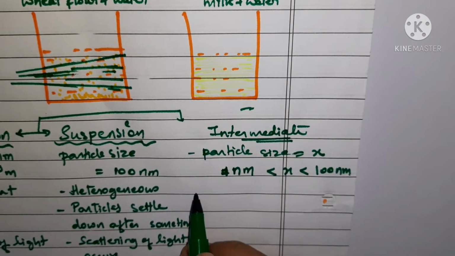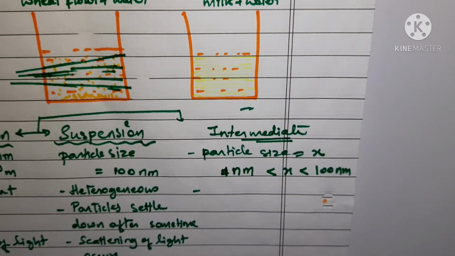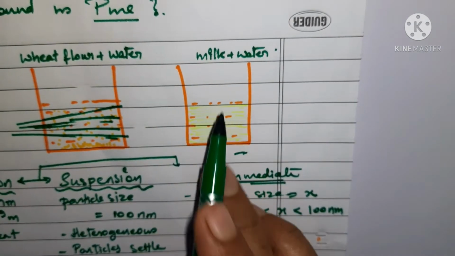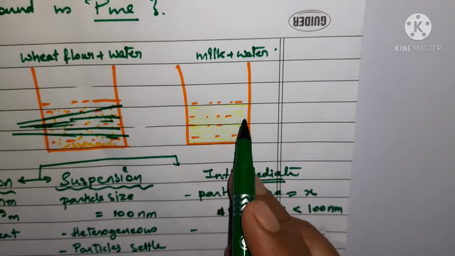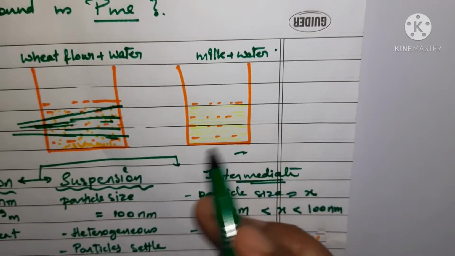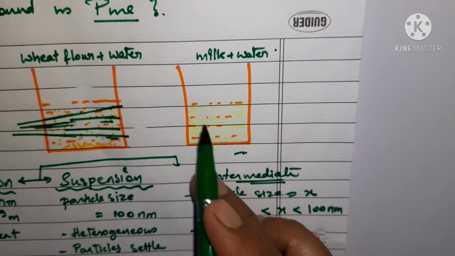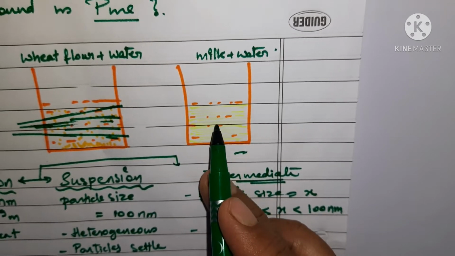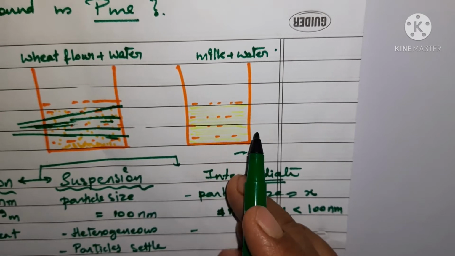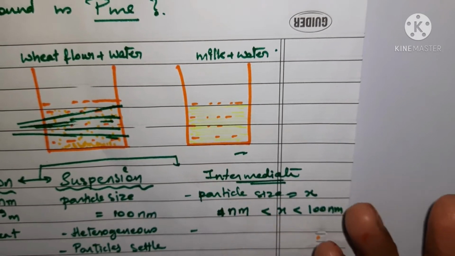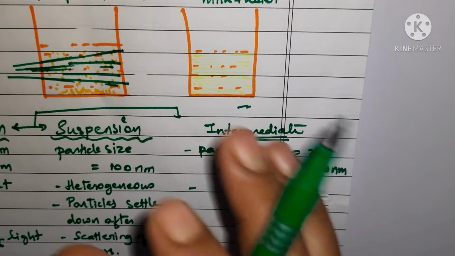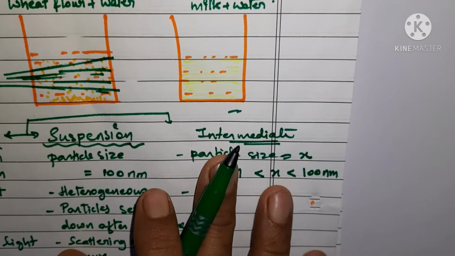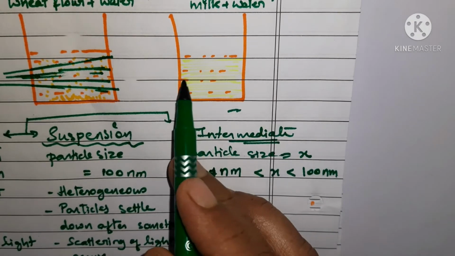Secondly, though it appeared to us that the milk was uniformly distributed in water, actually it was not so. When it was kept for some time, due to the cooling effect, you will see that fats are seen throughout the mixture. Some cream layer is also found on the milk, isn't it? Some fats also float if the milk is not heated up.